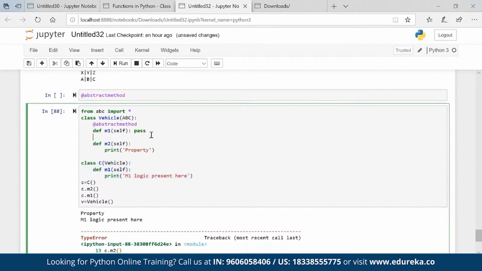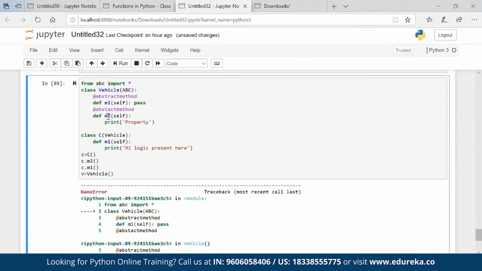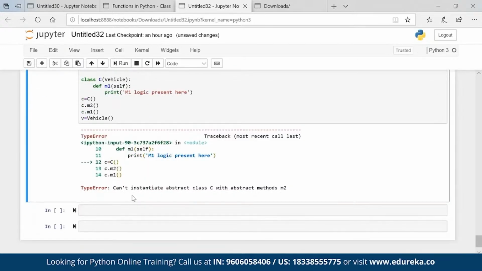Suppose this method is also an abstract method, then what will happen? You see I'm getting an error for c with abstract method m2.